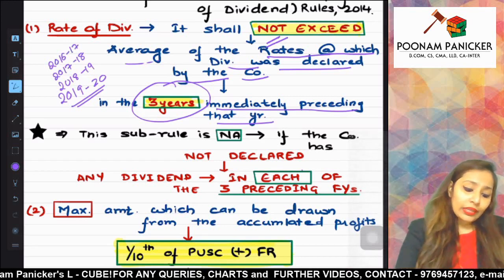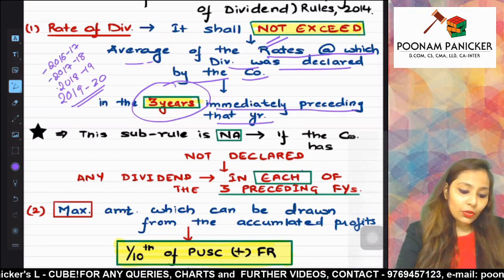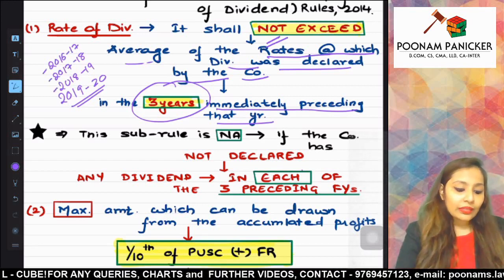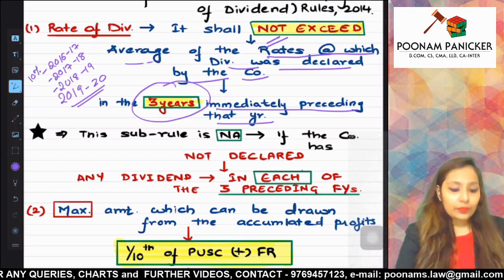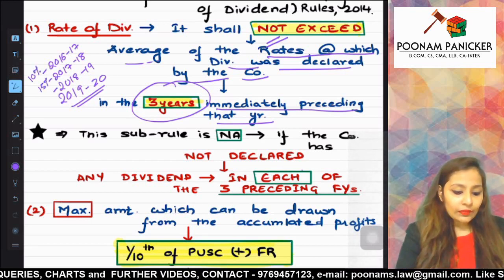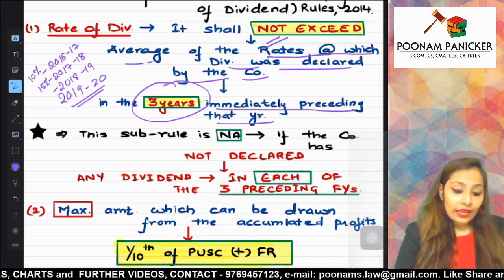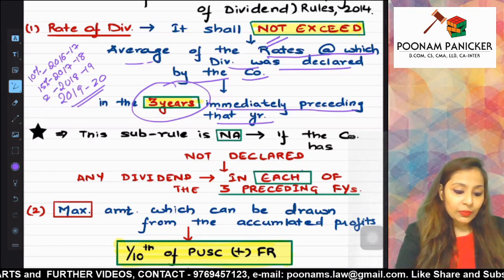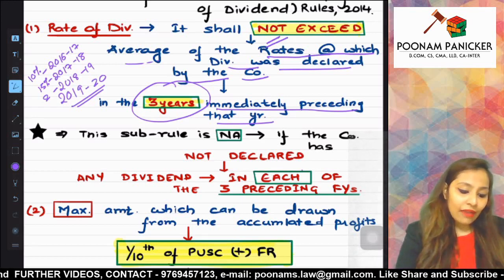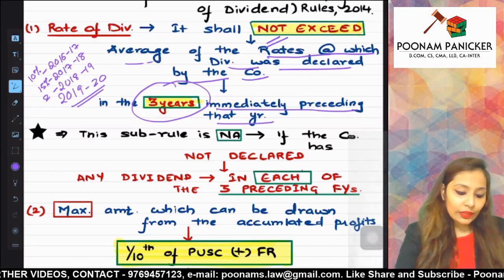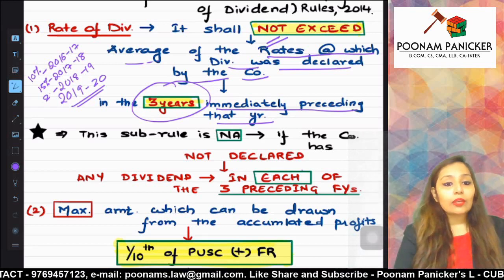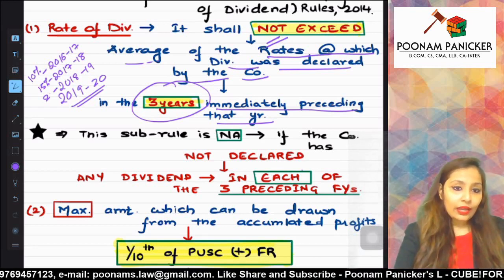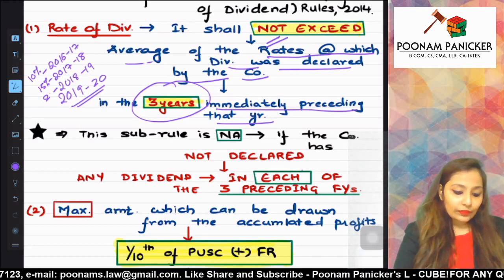Okay, say in 16-17 you had declared a dividend at the rate of 10%, in 17-18 15%, and in 18-19 20%. So what is the average of these 3 rates? It is going to be 10 plus 15 plus 20 divided by 3. That is how you take an average.